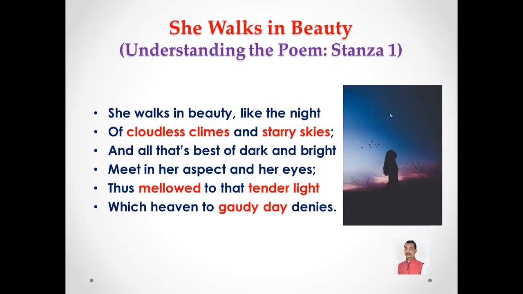The poet writes in the first stanza: She walks in beauty, like the night of cloudless climes and starry skies, and all that's best of dark and bright meet in her aspect and her eyes, thus mellowed to that tender light, which heaven to gaudy day denies.